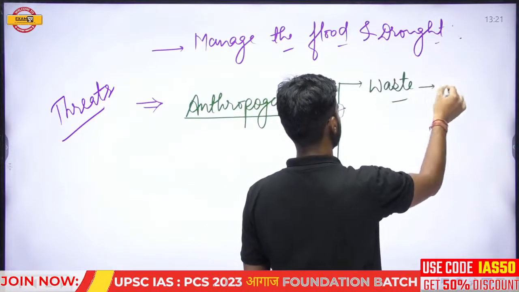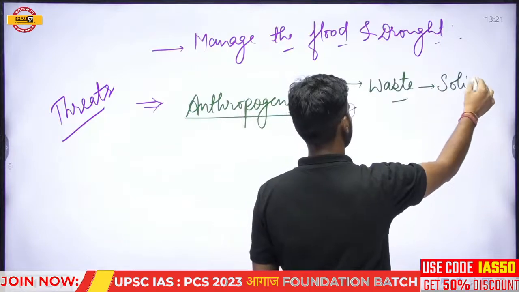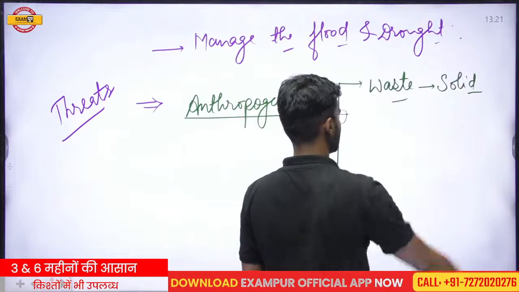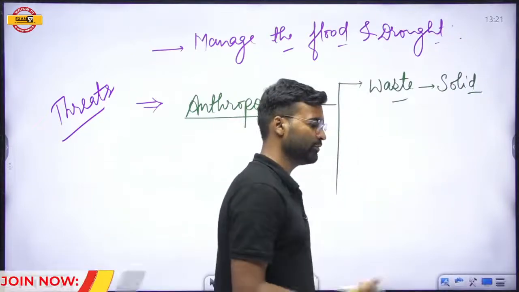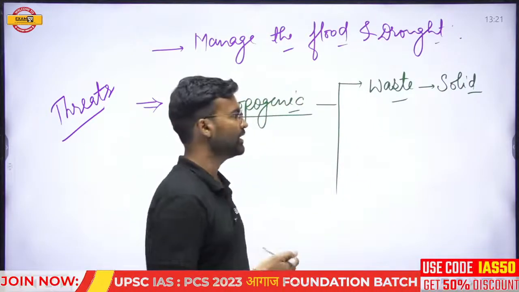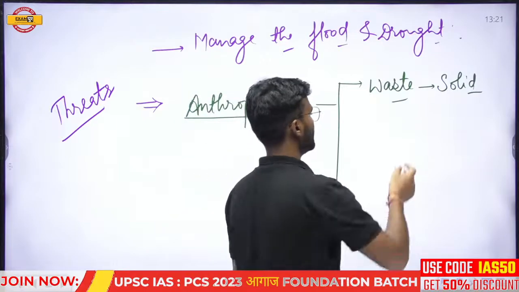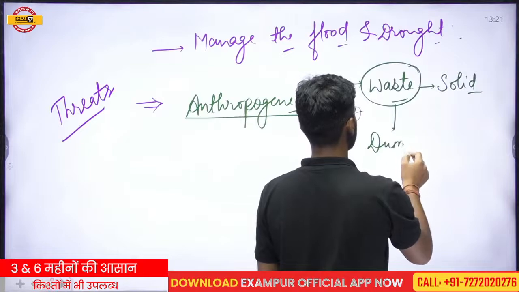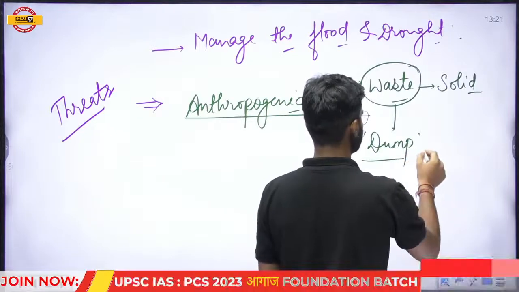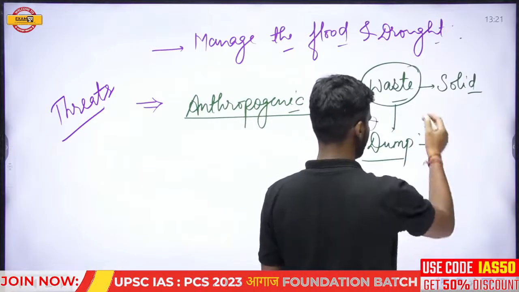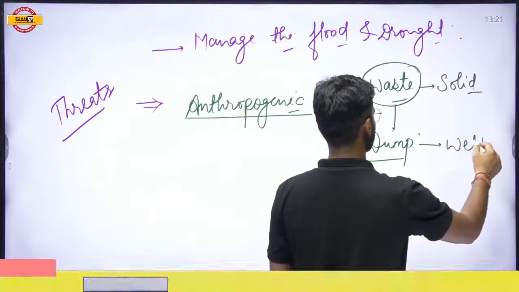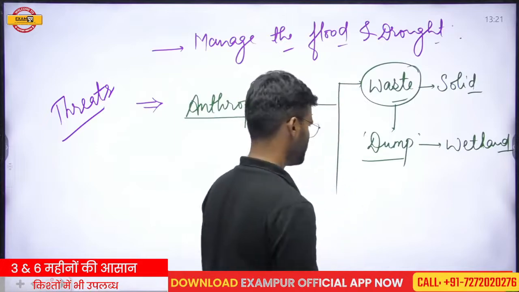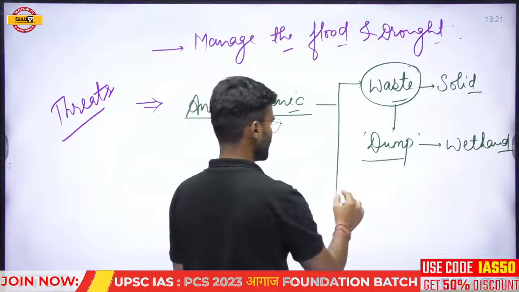Mostly the waste is solid waste. If we have a lot of solid waste, then we need to dump it to remove it from our residing area. So initially, people started to dump this waste into the wetlands. It is an important cause for the shrinking area of the wetlands.